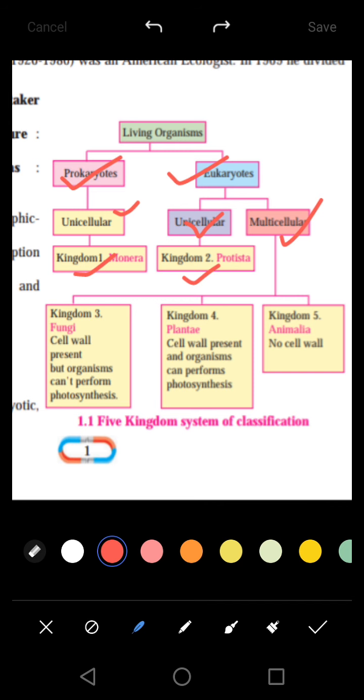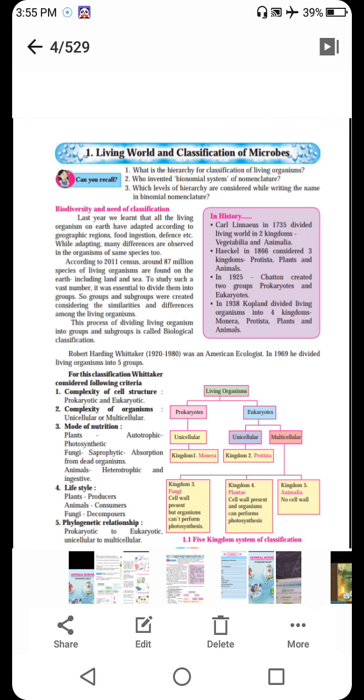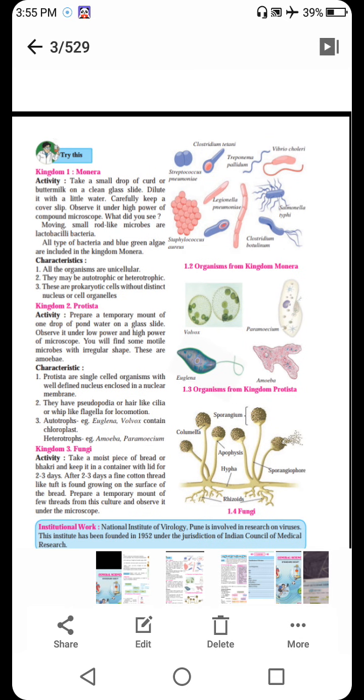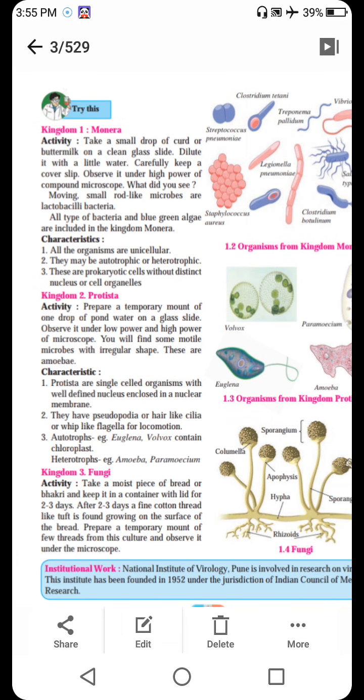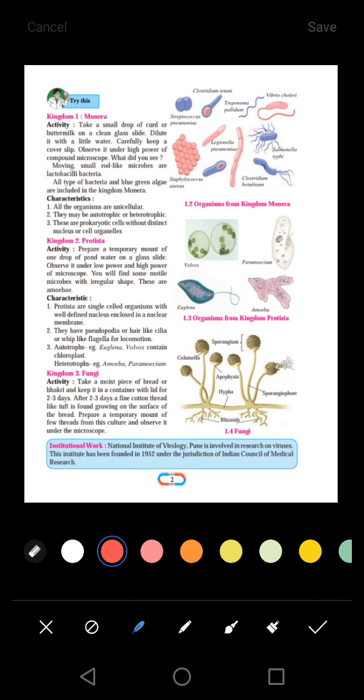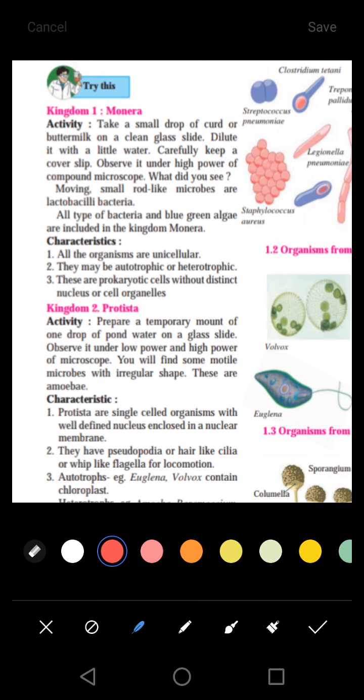Okay, now you need to know that in this part of your syllabus, only 3 kingdoms have been discussed in detail. The remaining 2 kingdoms will be discussed in the upcoming class, that is class 9. So 3 kingdoms we will study in this class. Let's get started with the 3 different types of kingdoms. First is the kingdom Monera: the minute microorganisms which are unicellular and cannot be seen even through eyes are included in the kingdom Monera.